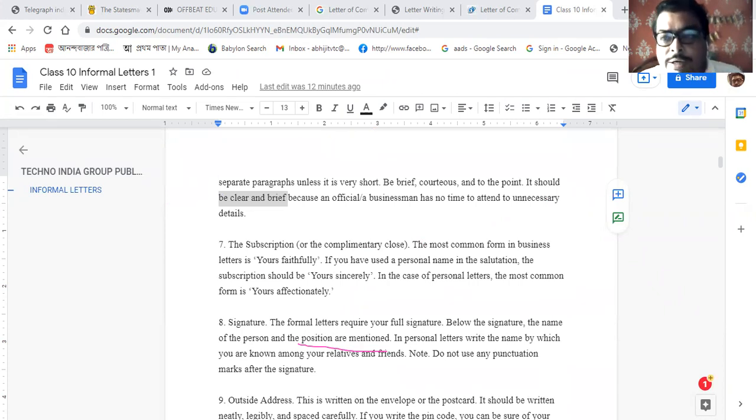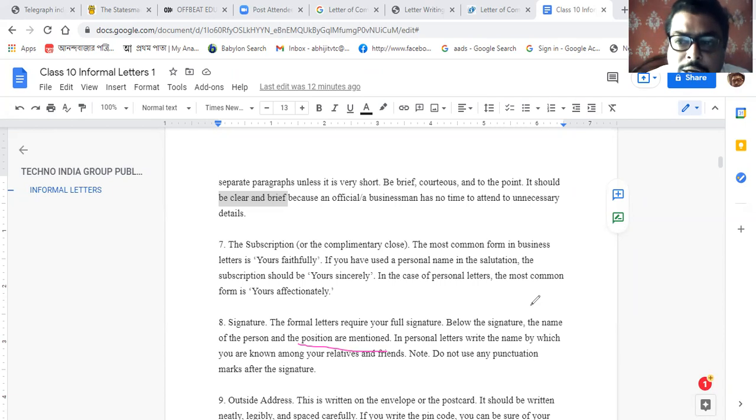Suppose you are writing a business letter: you have purchased 10 computers and 2 computers could not work. So you are going to write to the authority that 2 computers have been found faulty. You should mention your position, because if you have written only Om Srivastav, they will not give any importance to Om Srivastav.